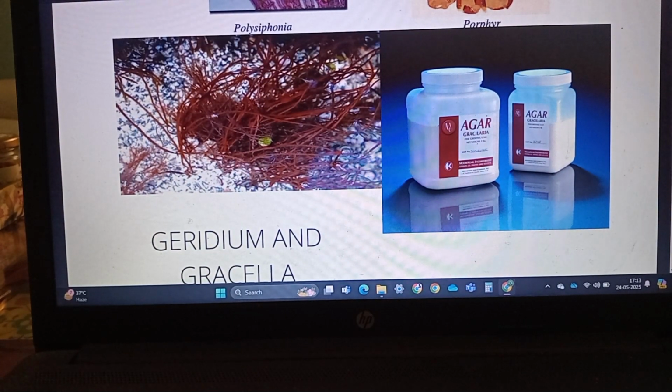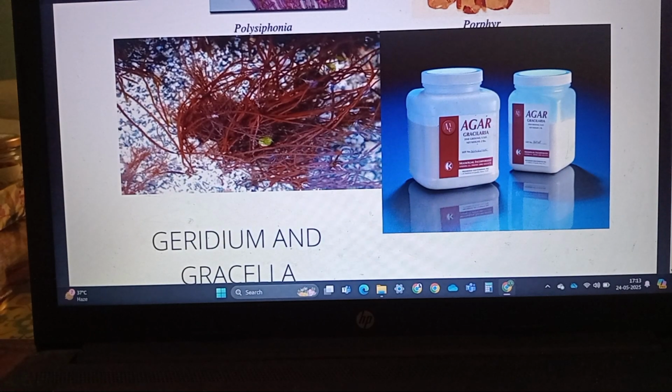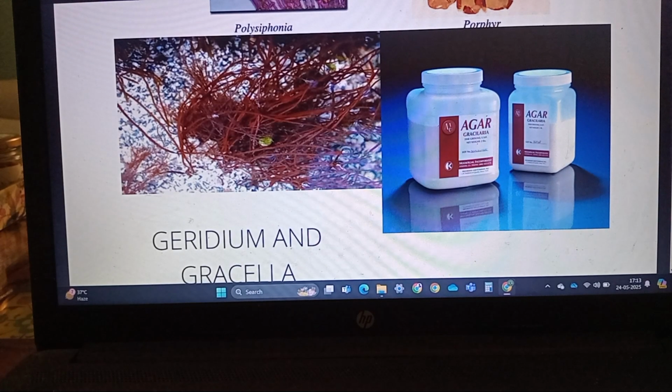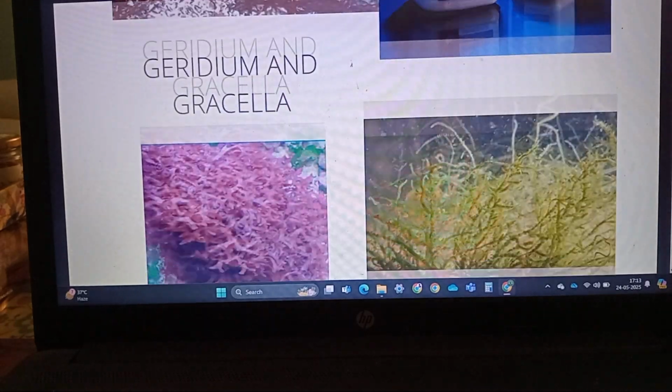The agar-agar is used as a culture medium for growing the microbes, and also the agar-agar is used for making jellies and ice creams. So this was about the kingdom Plantae having the algae.